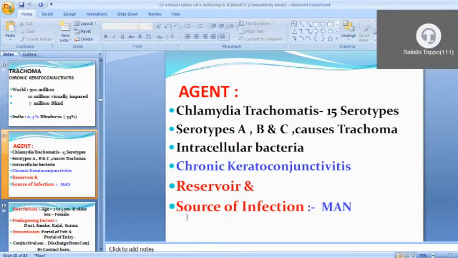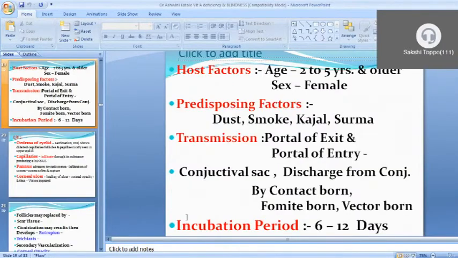And the main source of infection is man. It can transmit from one man to another. Now the host factor is mostly 2 to 5 years or older people, like the first 10 years, and geriatric people. More susceptible are females because they are not taking care of themselves. That is the main factor. And predisposing factors are dust, smoke, and application of kajal or surma.